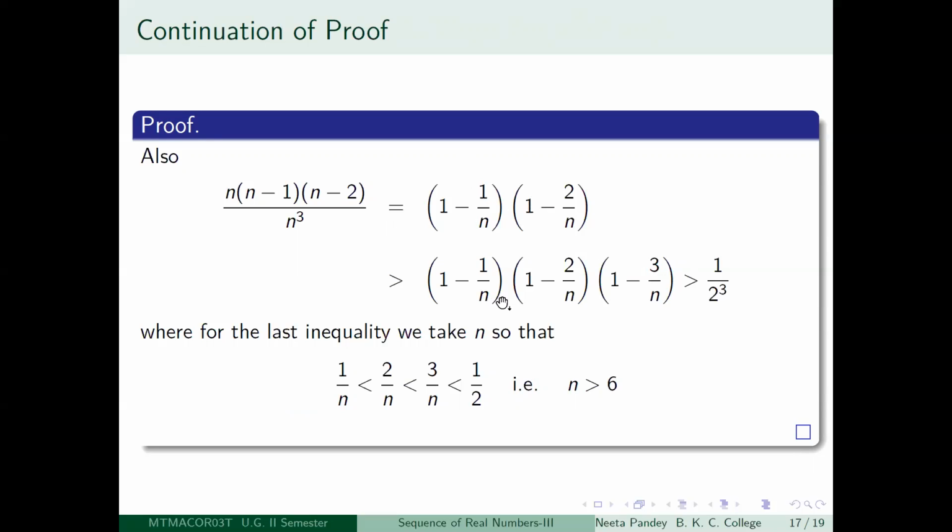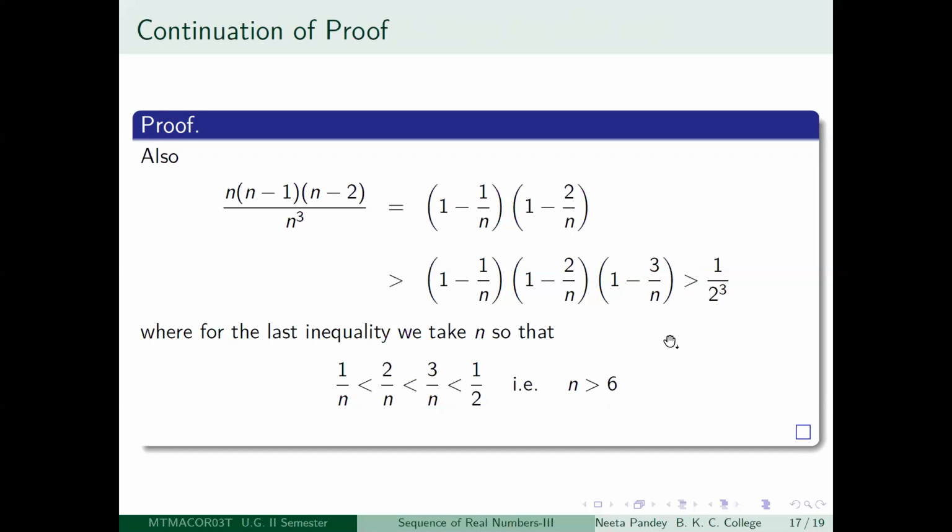So (1 - 1/n)(1 - 2/n)(1 - 3/n), this multiplication is going to be less than (1 - 1/n)(1 - 2/n). Is it clear? Again, if each of these 1/n, 2/n, 3/n are less than half, then 1 - 1/n will be greater than 1 - half, that is half. 1 - 2/n will be greater than 1 - half, that is half. And 1 - 3/n will also be greater than 1 - half, that is half.